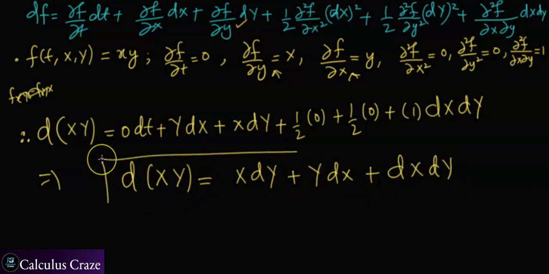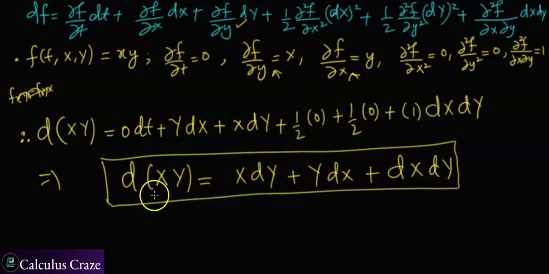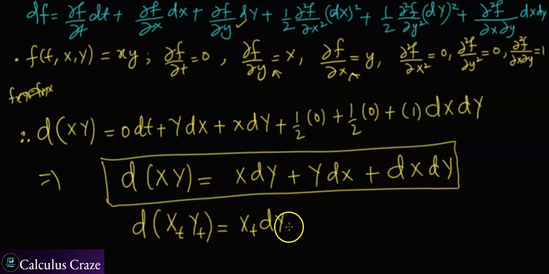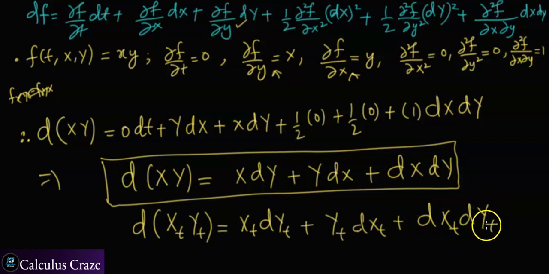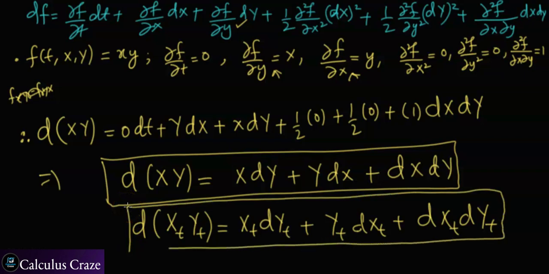Here x and y are Ito processes. So for two Ito processes, specifically we write x sub t, which is an Ito process, and y sub t, which is another Ito process. The differentiation of their product is given by x sub t dy sub t plus y sub t dx sub t plus the product dx sub t dy sub t. The Leibniz rule in the usual differentiation looks different from this. You have the derivative of f times g plus the derivative of g times f. You don't have the product of f and g's derivatives, but in this case you have got this one.